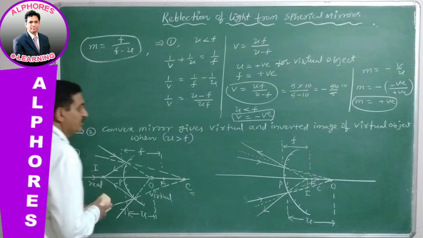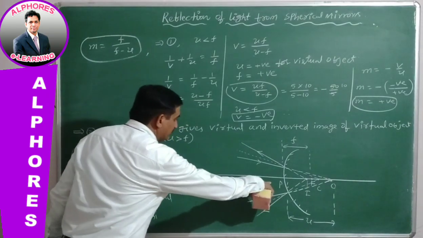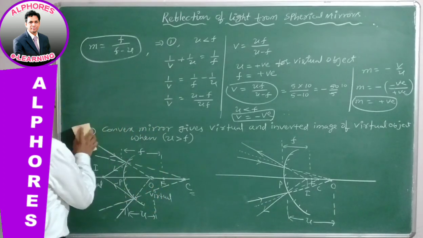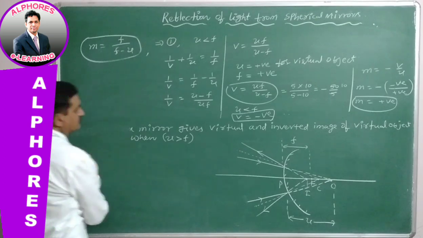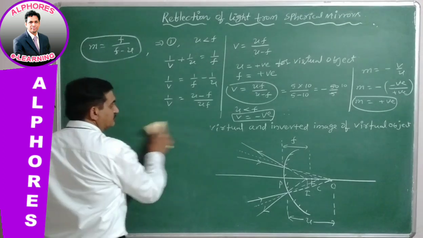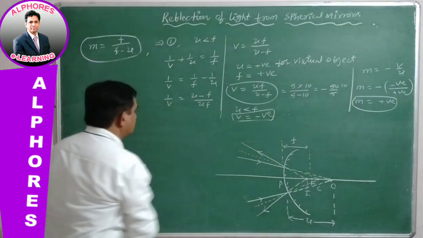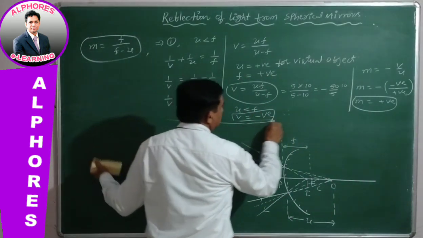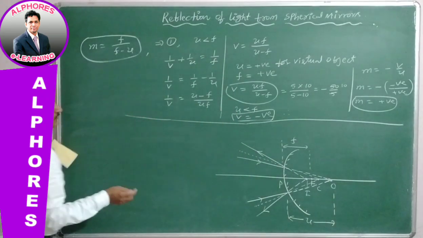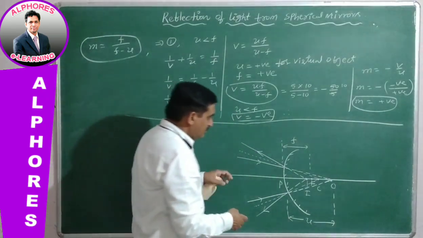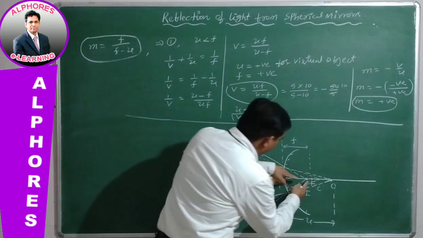Let us see this, u greater than f. Its corresponding diagram is given over here. See, the object is virtual. The light rays are converging to a point.